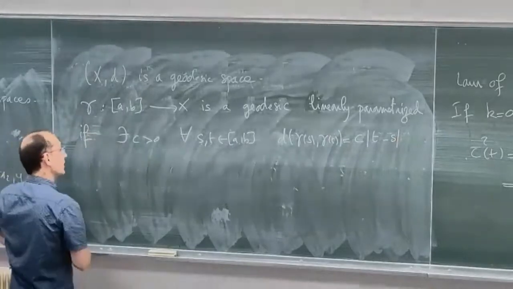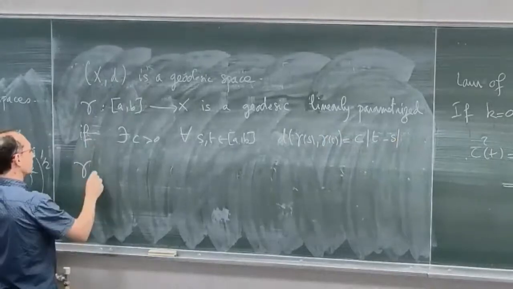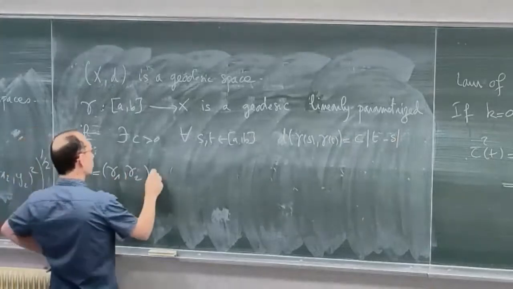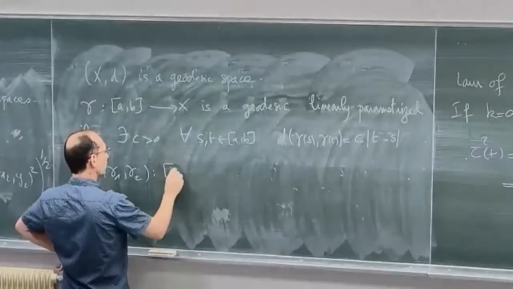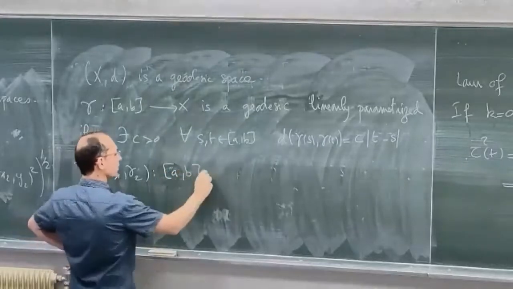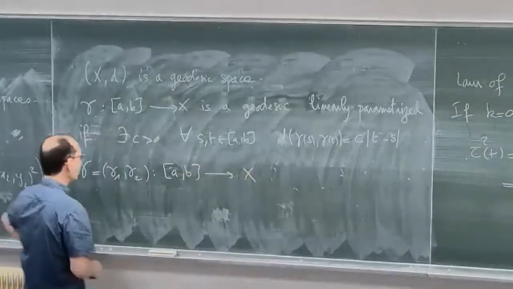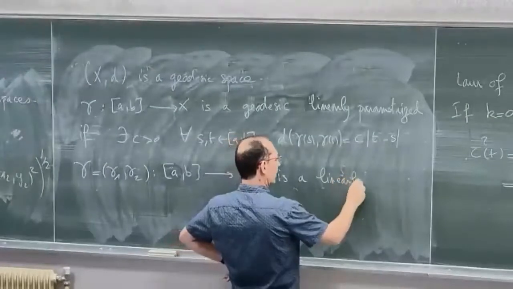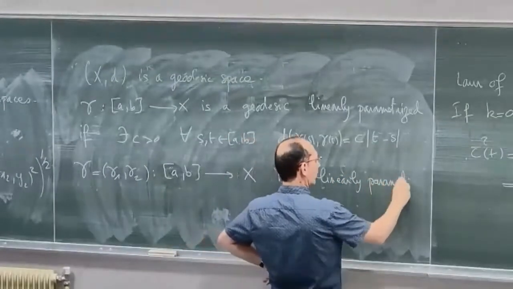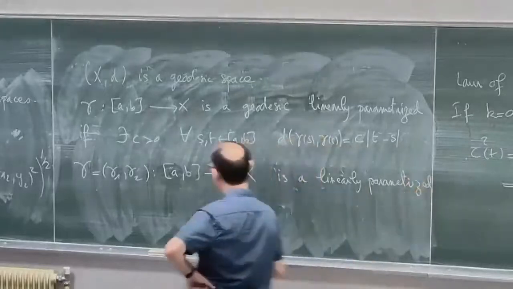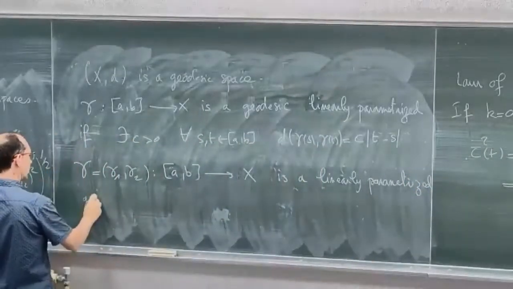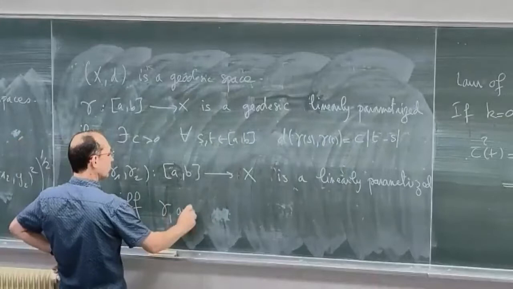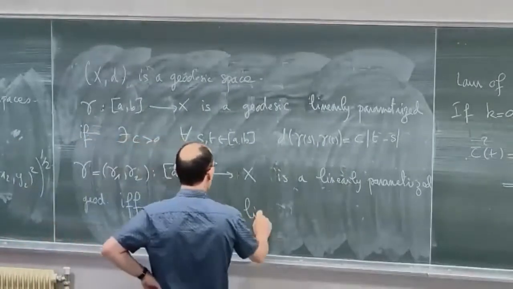Now for the product space, if I take gamma given by two maps, gamma 1 and gamma 2, from the interval AB to X, this is a linearly parameterized geodesic if and only if gamma 1 and gamma 2 are linearly parameterized geodesics.